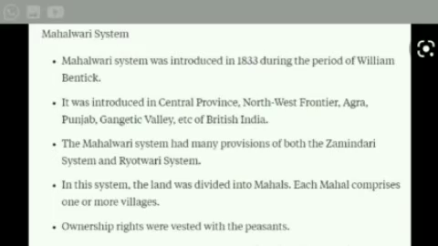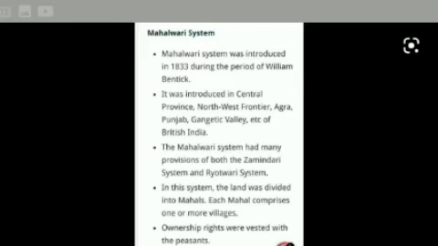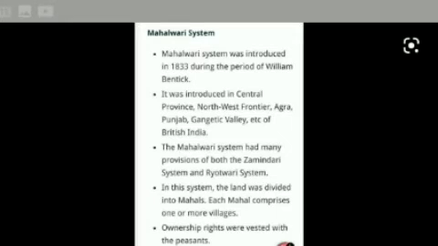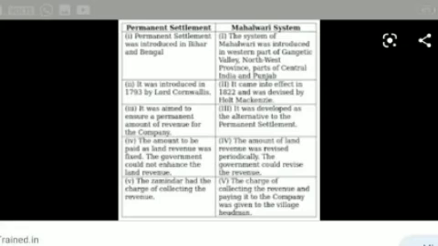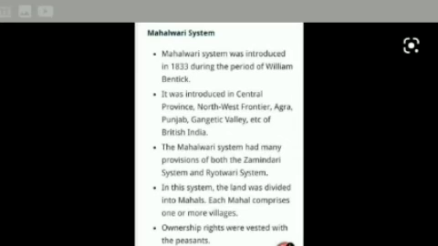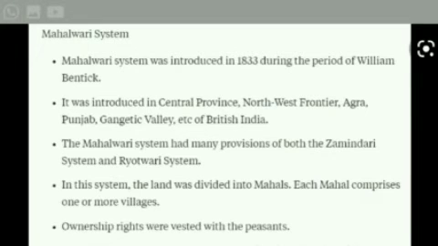Okay, next topic, Mahalwari system. The Mahalwari system, a brainchild of Holt Mackenzie, was a modified version of the Zamindari settlement, introduced in the Ganga Valley, the northwest province, parts of central India and Punjab, in which year? 1822. Lord William Bentinck was to suggest radical changes in the Mahalwari system.